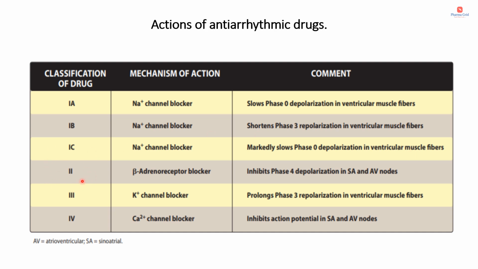Now moving on to class 2, they are beta blockers or beta adrenergic antagonists. They inhibit phase 4 depolarization in the SA and AV nodes. Class 3 are potassium channel blockers. They prolong phase 3 repolarization in ventricular muscle fibers. Now moving on to class 4, they are calcium channel blockers. They inhibit action potential in sinoatrial and atrioventricular nodes. So we have completed today's session.